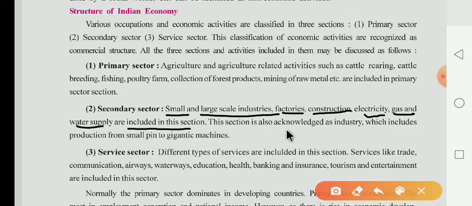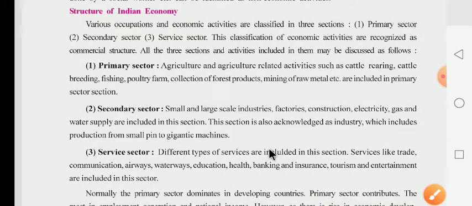This section is also acknowledged as industry, meaning this sector is concerned with industry. What is the meaning of acknowledge? Acknowledge means swikar karna. It includes production from a small pin to gigantic, that is vishal, machines. Production here is done through machinery.